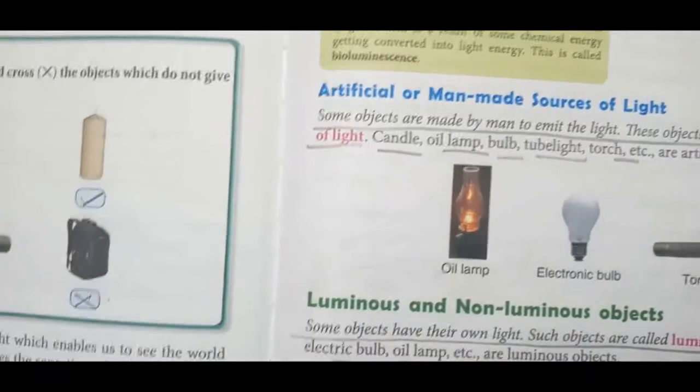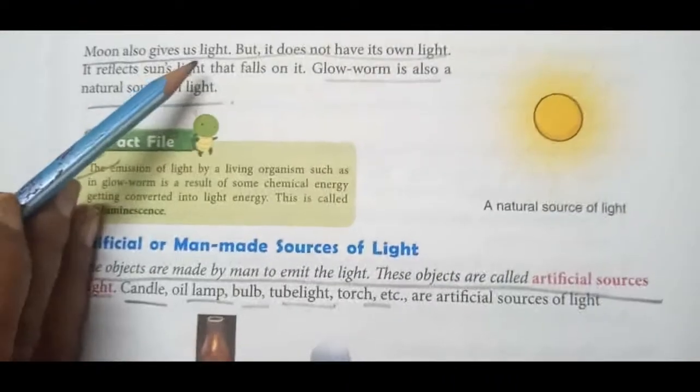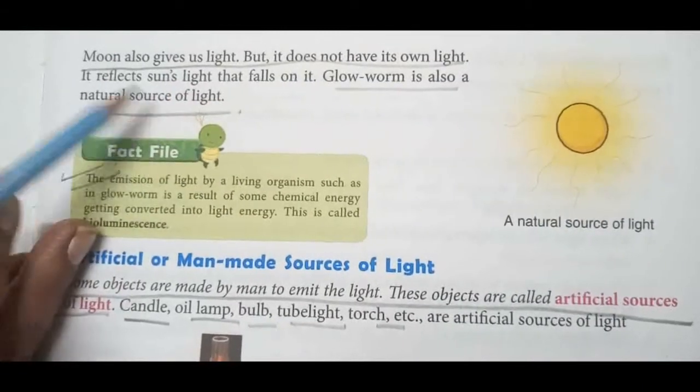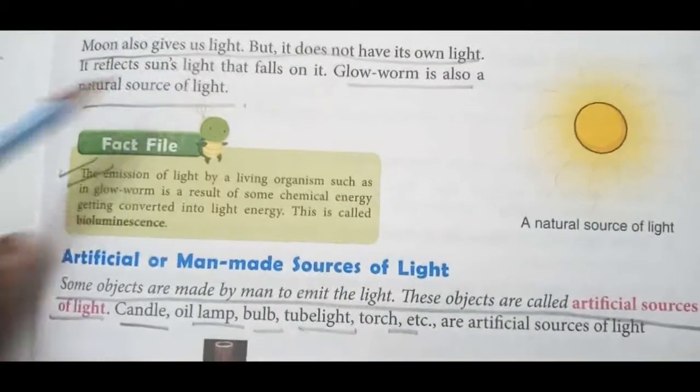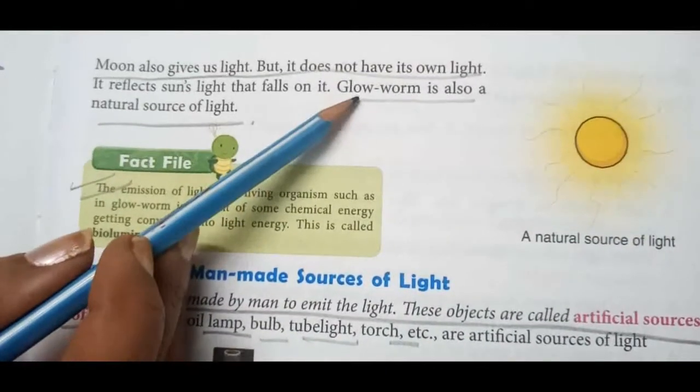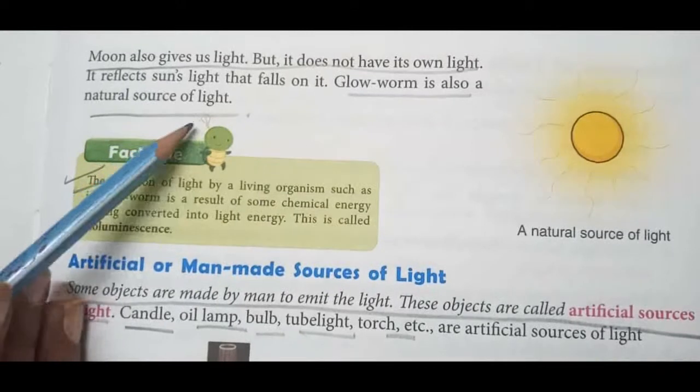Now we come to the next page. Moon also gives us light, but it does not have its own light. It reflects the sun's light that falls on it. And the next source of light, the glowworm, is also a natural source of light.